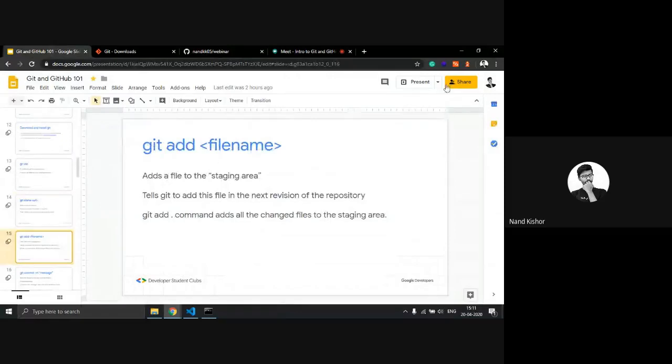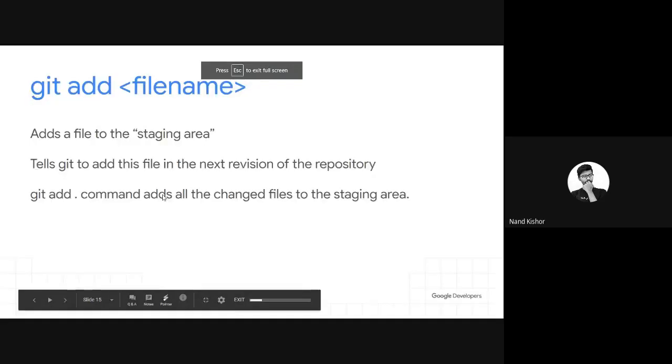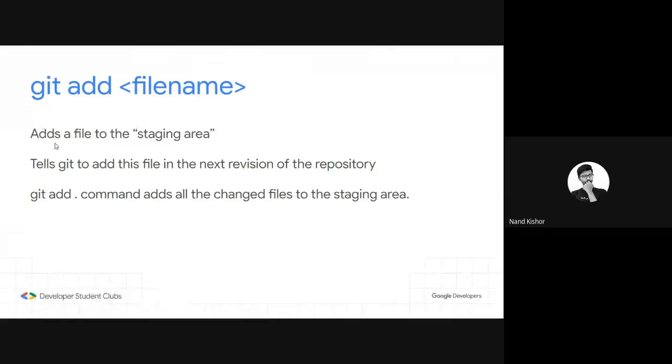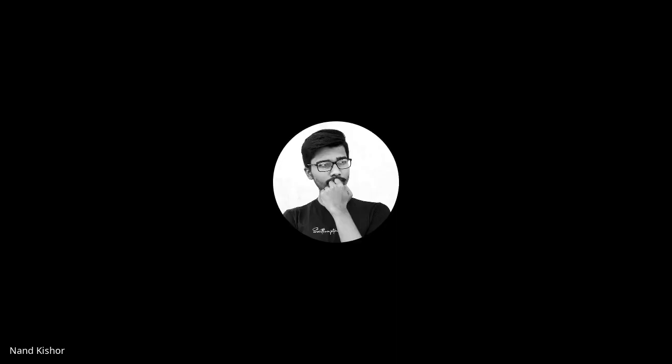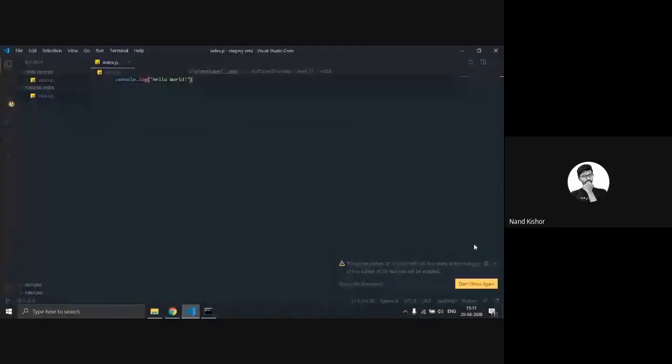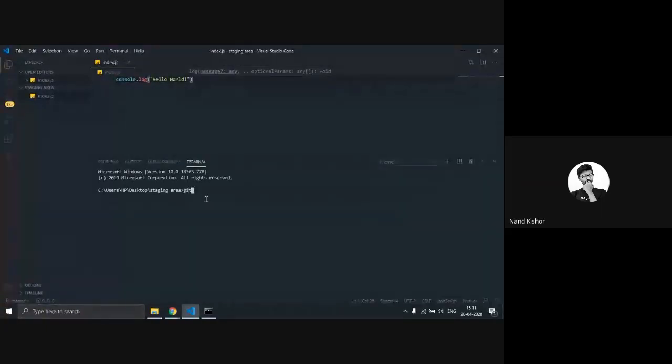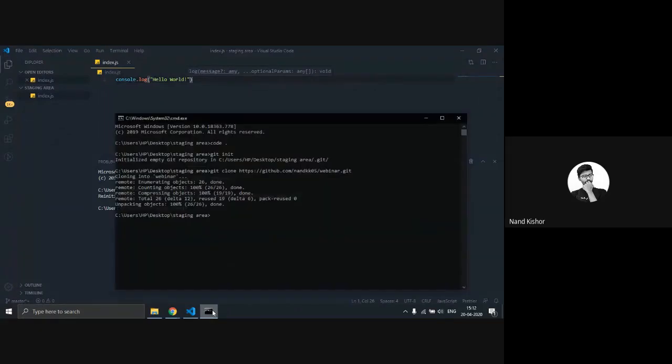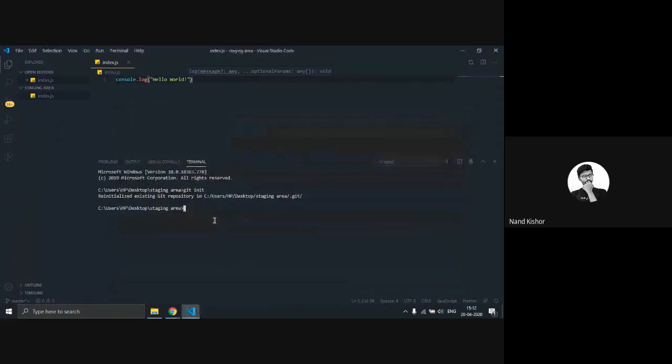Our third command is git add file name. What does this command mean? When you run the command git add, it adds your file to the staging area. Let's see with an example. As we already initialized Git in this repository, this is the same terminal I am using, the Visual Studio Code terminal.